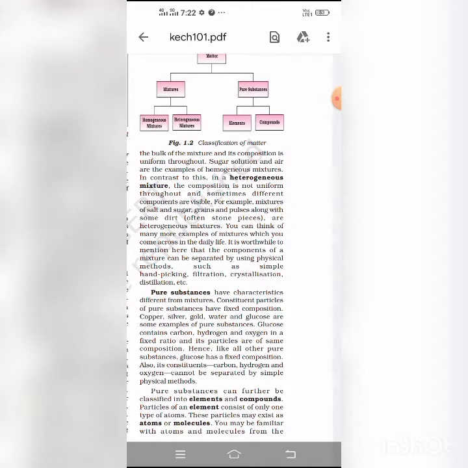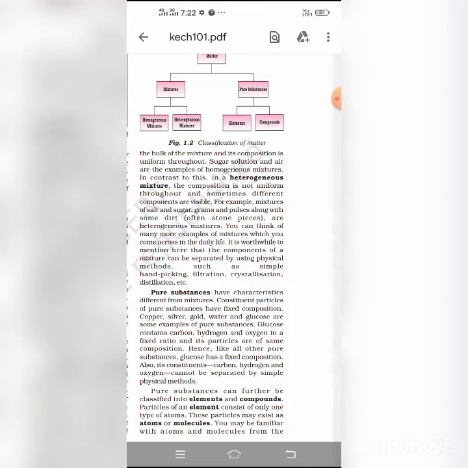Okay. Now metalloids. Some elements show some properties of metals and some properties of non-metals. That is, they have intermediate properties between those of metals and non-metals. These elements are called metalloids.